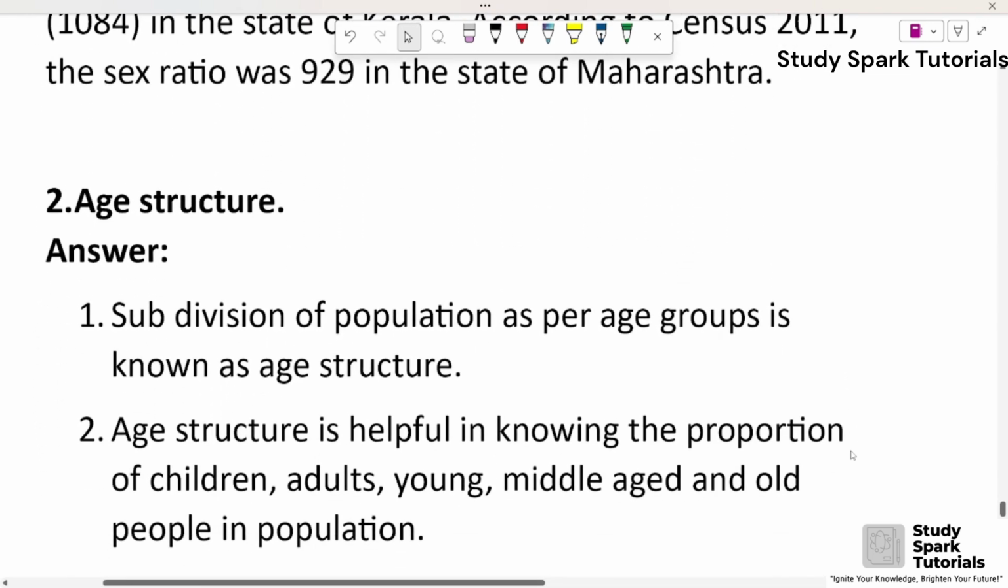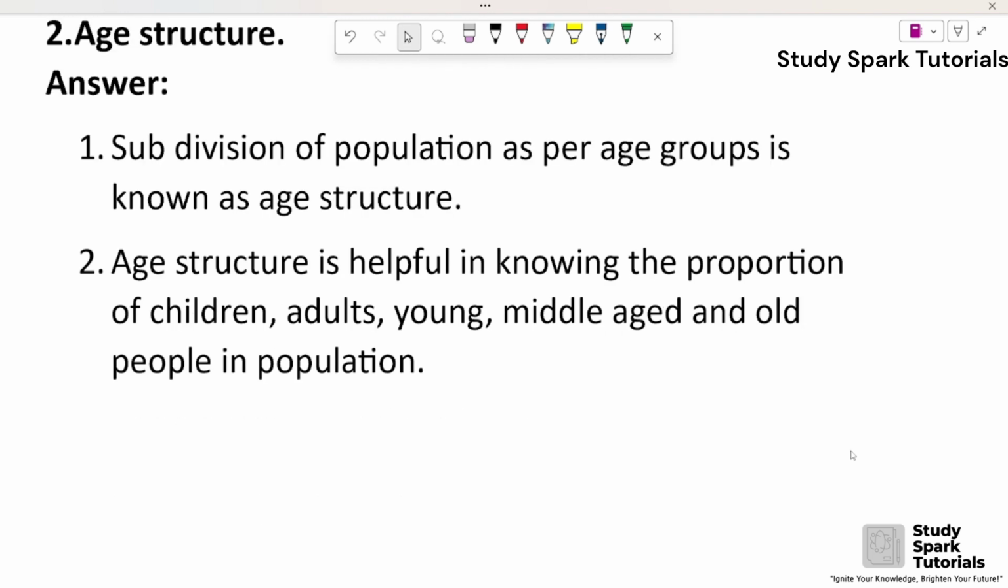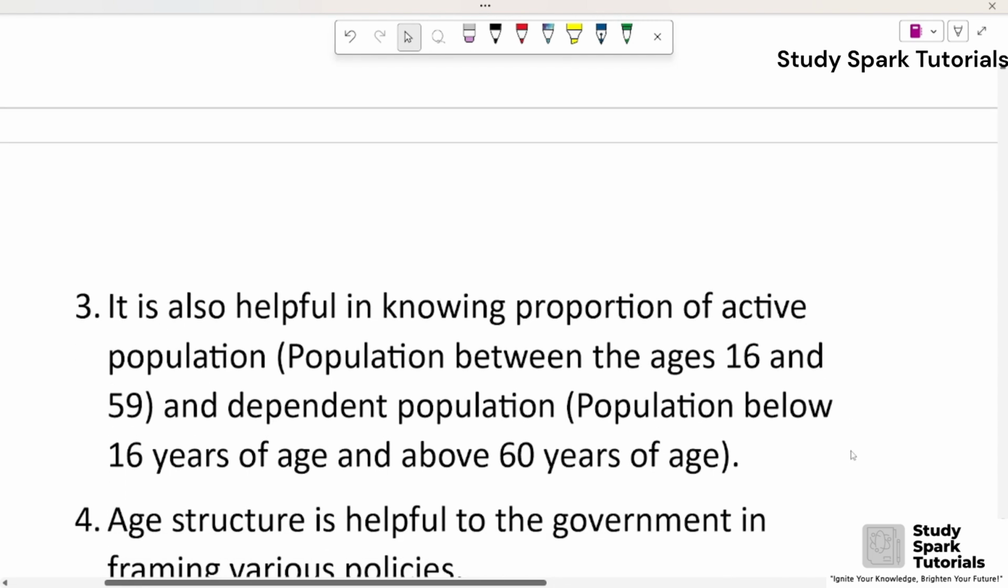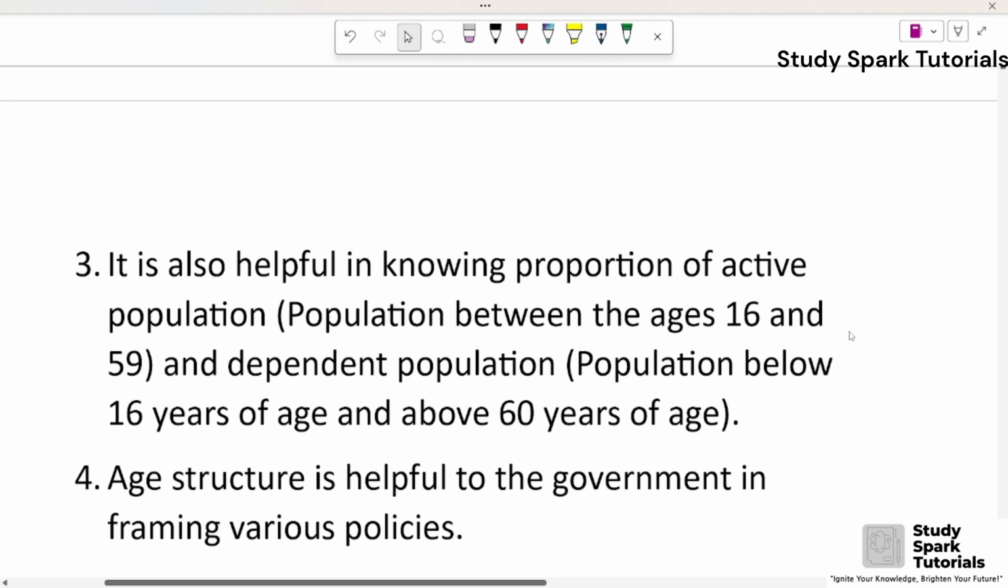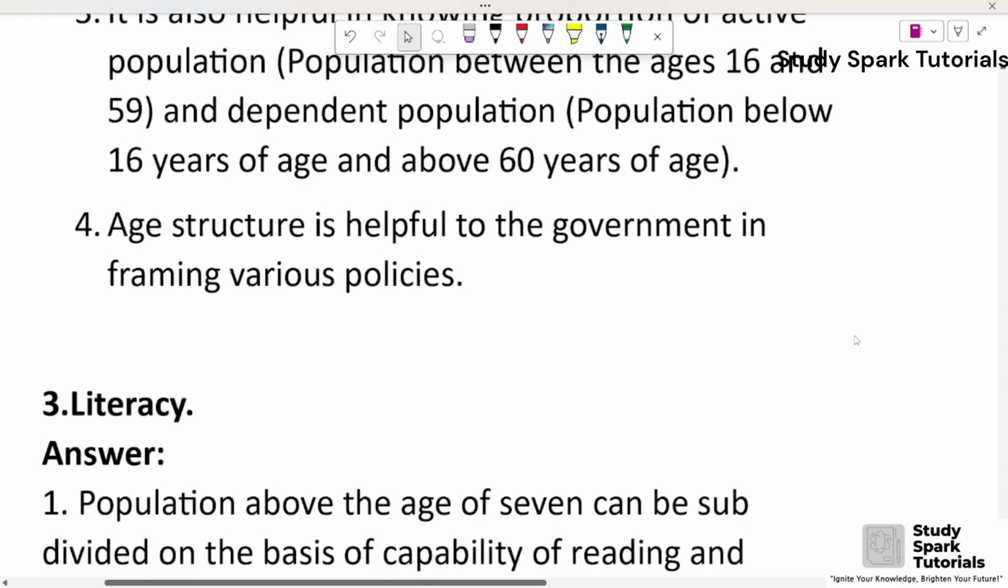Second, age structure. Answer. First, the subdivision of population as per age groups is known as age structure. Second, the age structure is helpful in knowing the proportion of children, adults, young, middle age and the old people in a population. Third, it is also helpful in knowing the proportion of active population between the ages of 16 and 59 and the dependent population below 16 years of age and above 60 years of age. Fourth, age structure is helpful to the government in framing various policies.